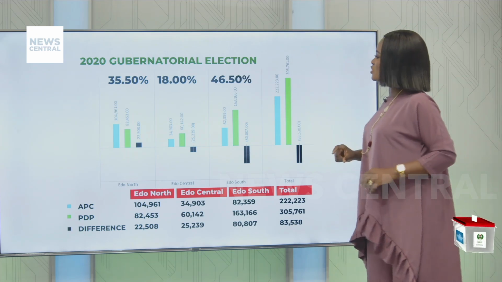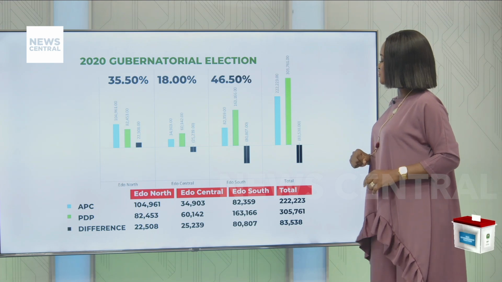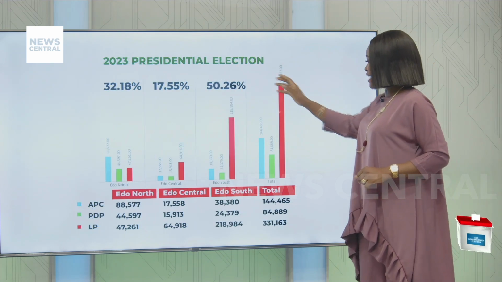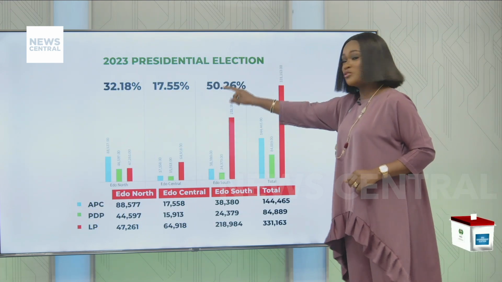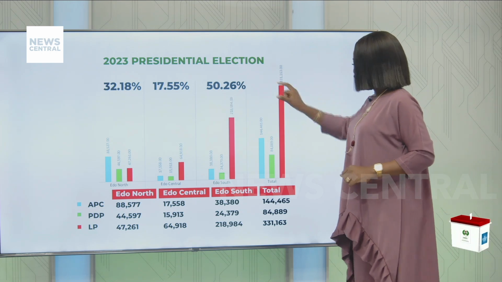Now, let's take a look at the presidential election that took place last year, 2023. For 2023, Edo North continues to vote for APC.